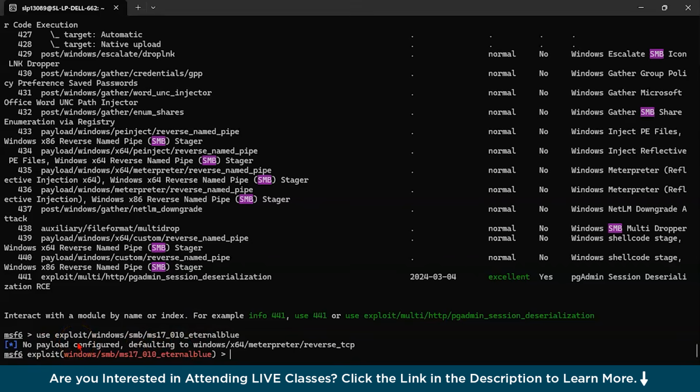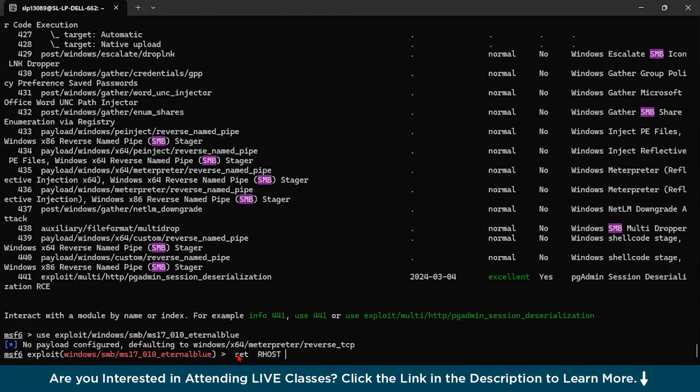Now, what after this? It's saying no payload configured, defaulting to Windows XP Meterpreter reverse TCP. Okay, so this is the MSF6 exploit. Let us say you could just do certain things like this: set RHOST first and give your target IP all over here, and you could execute the exploit after this.